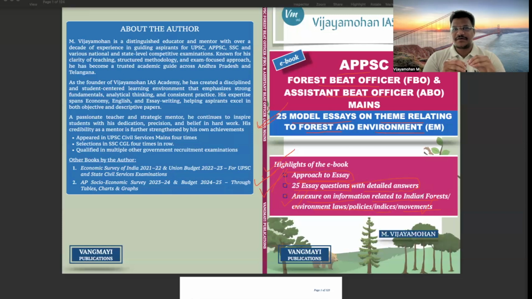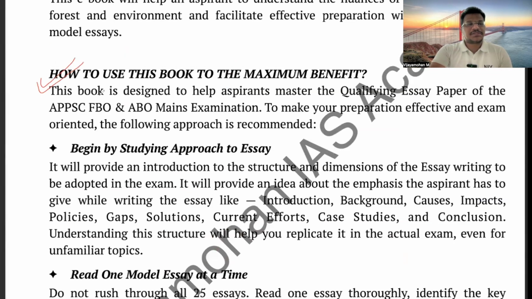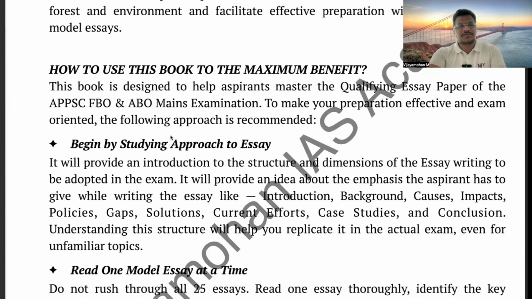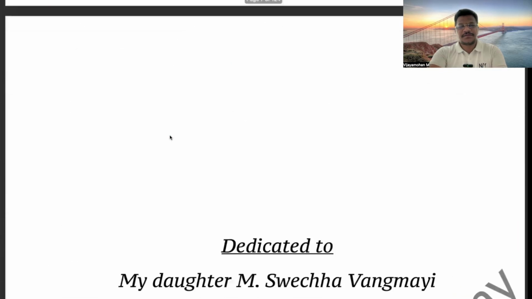It will be very relevant for Paper 1 as well as Paper 2 of Forest Beat Officer, Assistant Beat Officer, and also it will be useful for Forest Section Officer, but the essay paper is not there. However, the last 20 pages, the annexure pages, may be useful for Forest Section Officer also, right? I will take you through the contents briefly. I try to tell the aspirants how to use this book to maximize the benefit. Just try to read this.